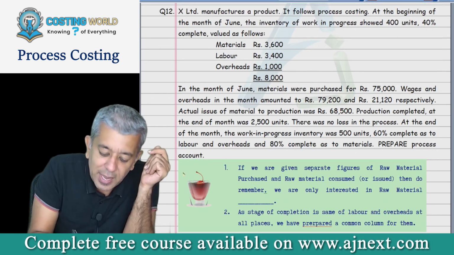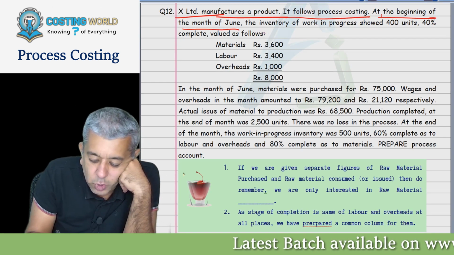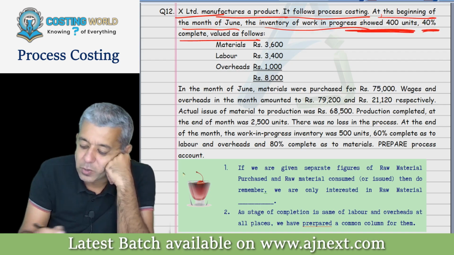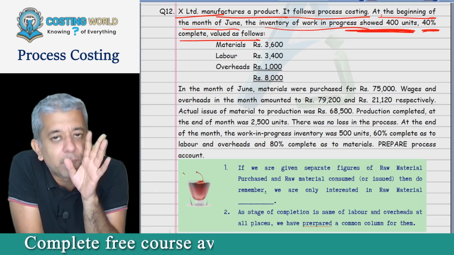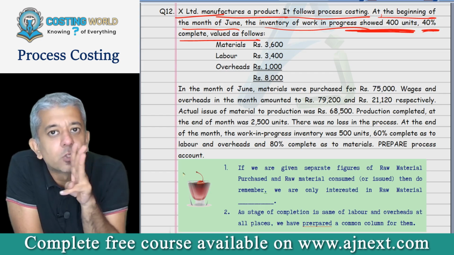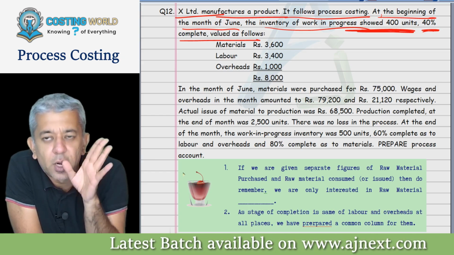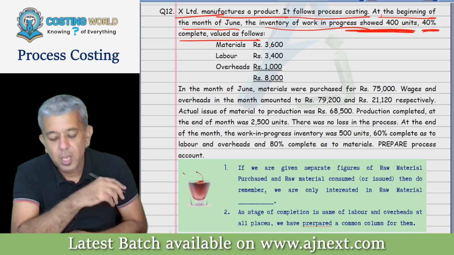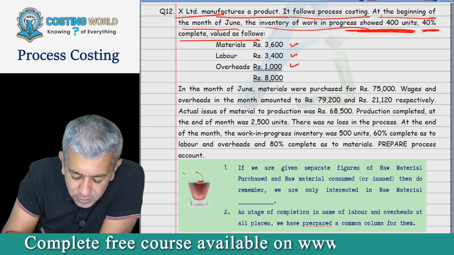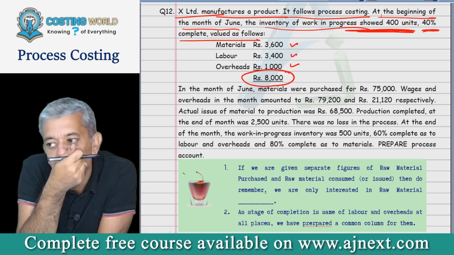Question number 12. Read. X Limited manufactures a product. It follows process costing. At the beginning of the month of June, the inventory of WIP showed 400 units, 40% complete, valued as follows. When they say 40% complete, it means material is also 40%, labor is also 40%, overheads is also 40%. Is that all okay? Yes, sir. So, opening stock was 400 units and everything was 40% complete. They have given you a breakup of this, but I only require the total. In your account, you got to be writing the total figure, no?